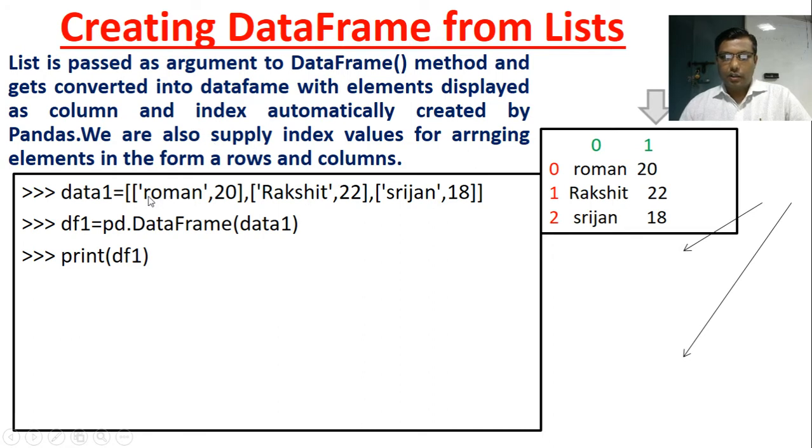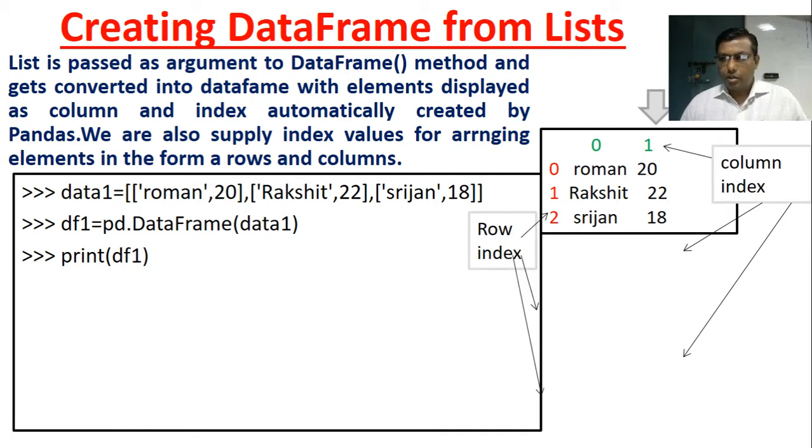Look here, the first list is row 1, Roman 20. Next is Rakshit 22, then Srajan 18. By default the row indexes are 0, 1, 2, and the column index is 0, 1.